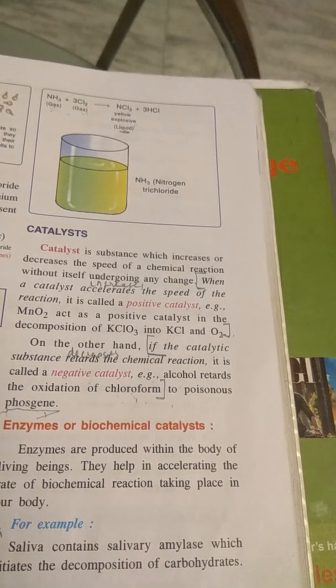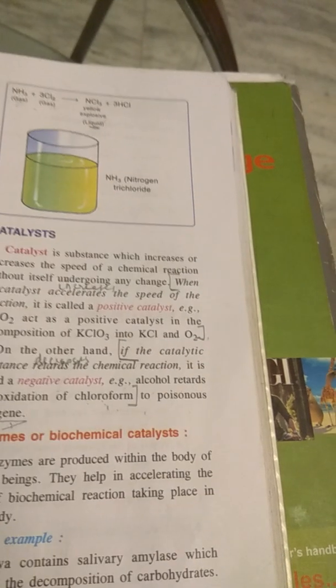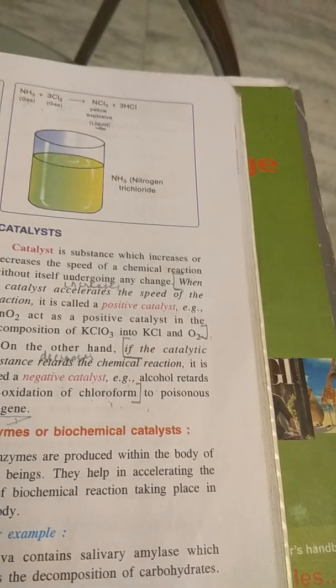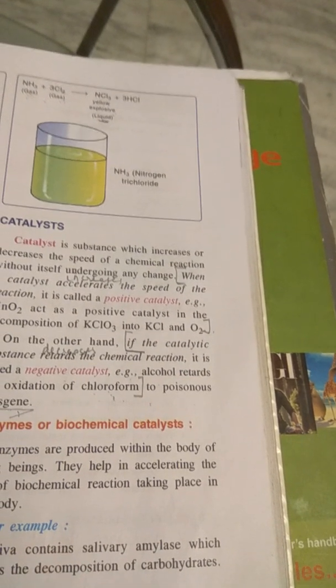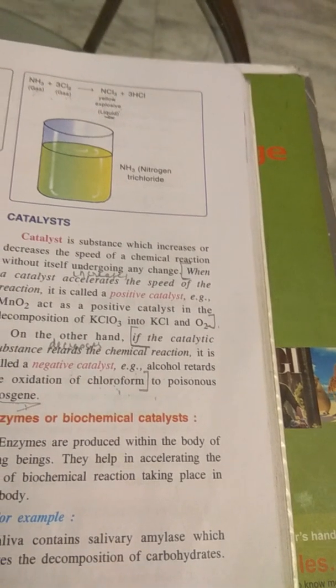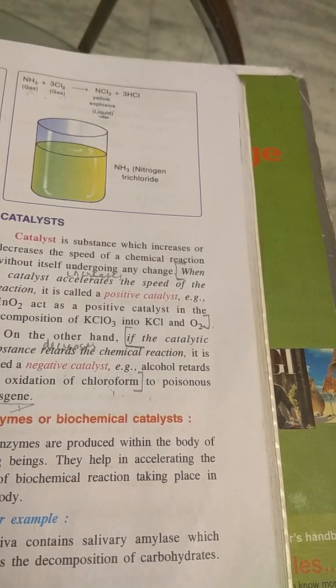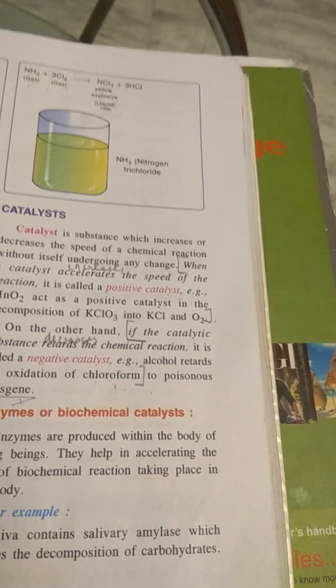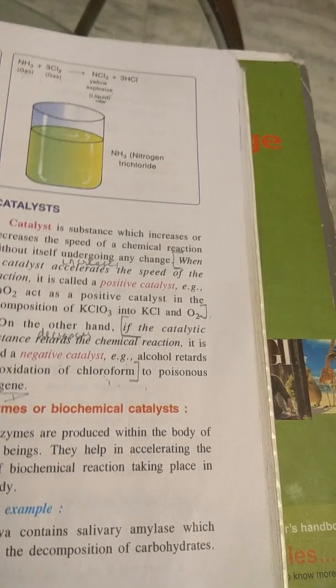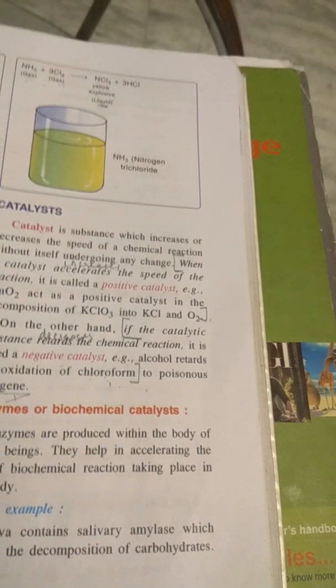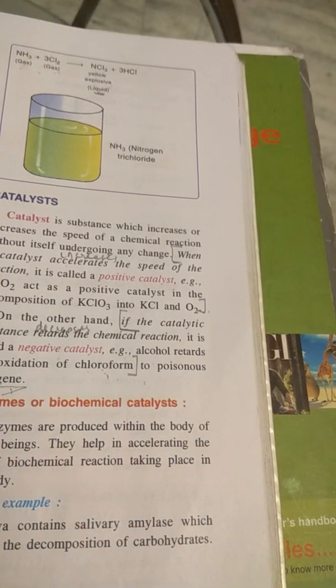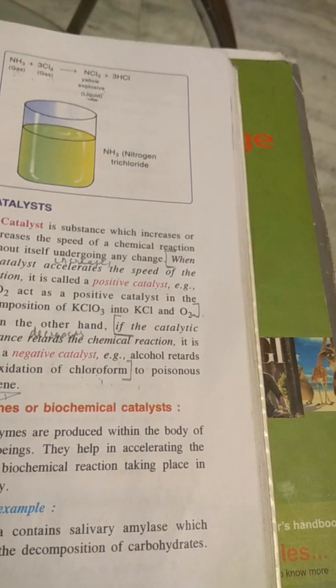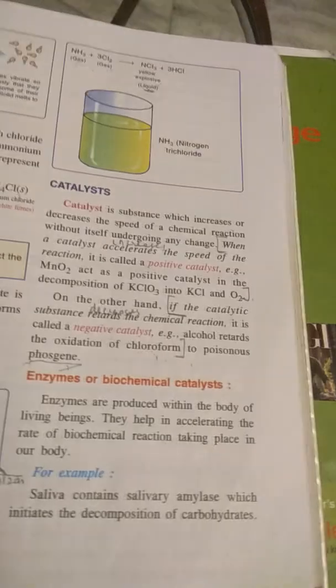And if it helps in decreasing the speed of chemical reaction, it is a negative catalyst. The catalyst will only help in increasing or decreasing the speed of the reaction, and itself will not undergo any change. It will be used for that and will get separated from the product formed.